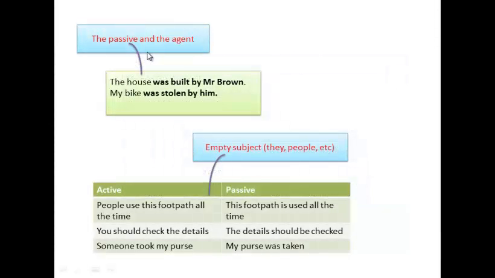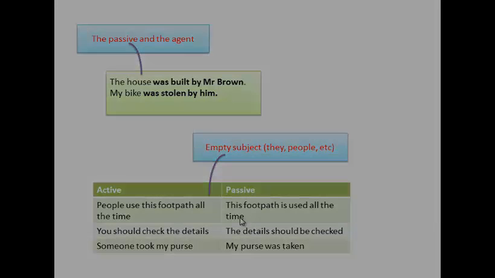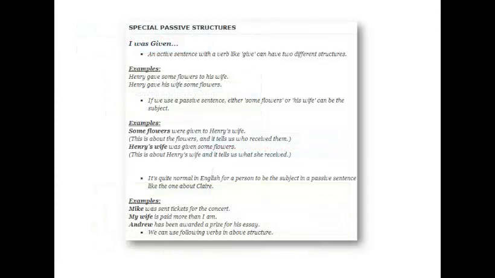And more examples of the passive. The house was bought by Mr. Brown. My bag was stolen by him. Remember to omit the subject of the active and passive verb with they, people, or someone. With active: people use this footpath all the time. You should check the details. Someone took my purse. And the passive: this footpath is used all the time. The details should be checked. My purse was taken.